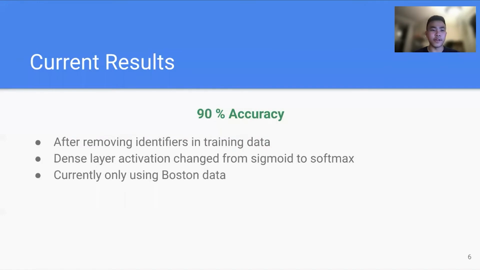In this revision, we removed all the identifiers in the data, and then we retrained the model on the data without the IDs, and we were able to achieve 90% accuracy, which is a little bit higher compared to 80% accuracy on the research paper that we consulted. And again, this is because the model right now is still currently biased towards the Boston dataset because we only used the Boston dataset to train the model, whereas in the paper they use data from a lot more cities. So that's our next goal, to just retrain the model on a lot more data from different cities.